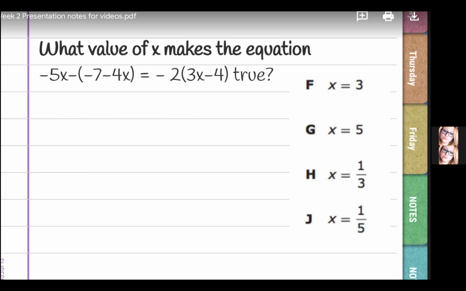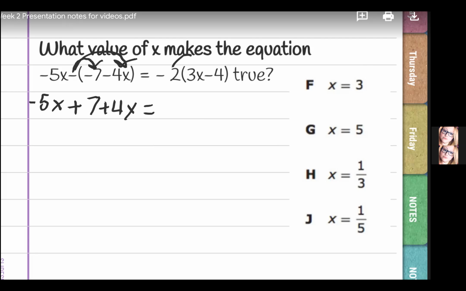Let's try. So we got negative 5x. Now that negative sign is the one touching, so that means negative x, or negative 1. All that means is everything inside of those parentheses, they're just going to flip signs. So that negative 7 is going to become a positive 7, and that negative 4x is going to become a positive 4x.